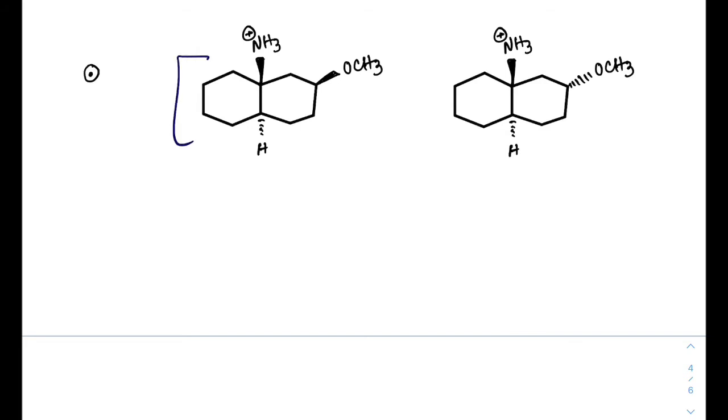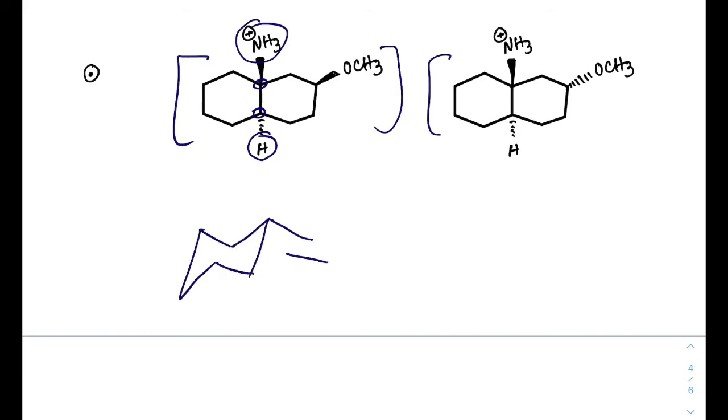Now in this case, first of all we have to see in this fusion position where this group and this hydrogen are in trans manner, and the structure looks like this. We have to draw it in such a way where this NH3 plus and hydrogen remain in trans form.